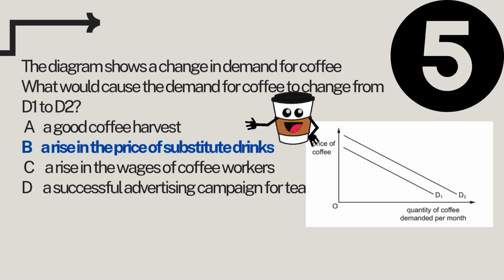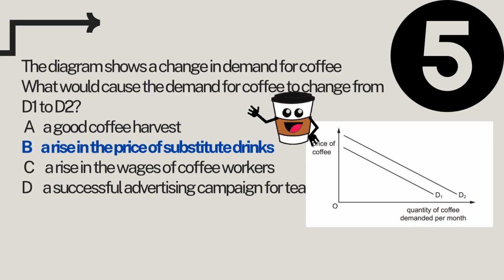As you can see here, it's all about the demand and the factors of demand. And to break it down simply, the D1 to D2 shift from left to the right means that more coffee is demanded at every price level. And this happens when external factors make the coffee more appealing to the customers.